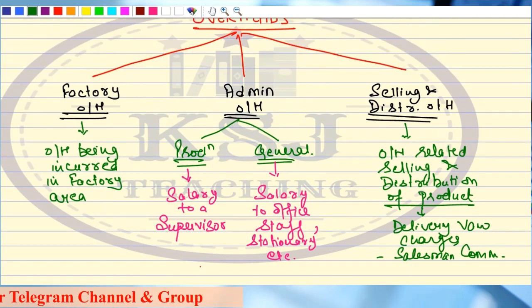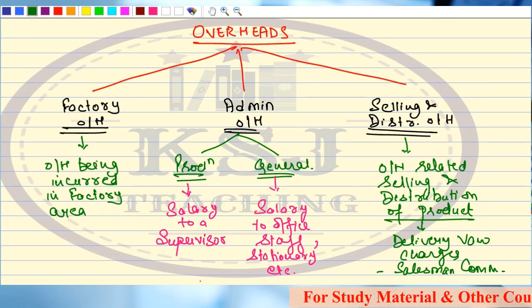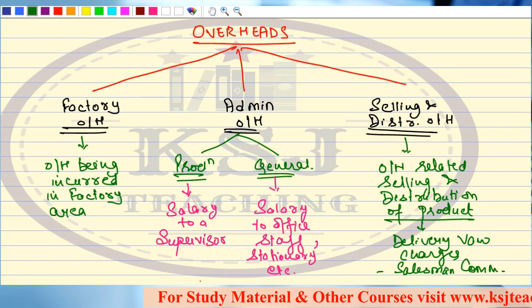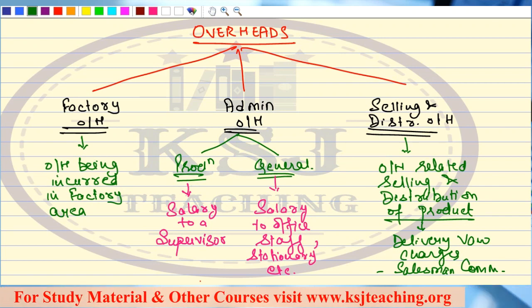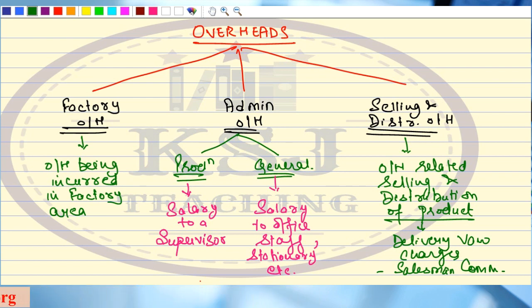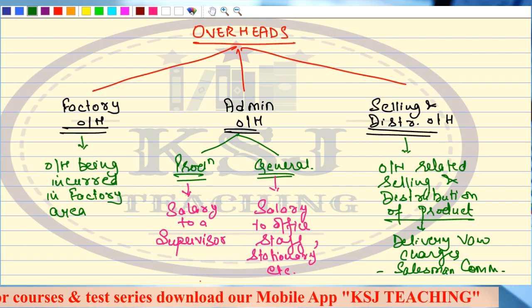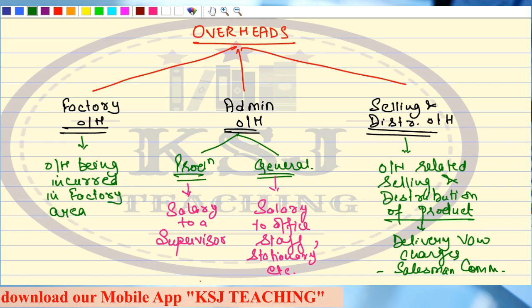So this is broadly all about the overheads: what are the factory overheads, what are my administration overheads. I'll divide the administration overheads into production overheads and general administration overheads, and then those related to the selling and distribution of the product. Once your product is ready, you will have to sell it, and you will have to incur some overheads for that. Advertisement expenses are there, and then you have to deliver the product to the customer. For that, there will be delivery charges, isn't it? Any doubts up till this point?